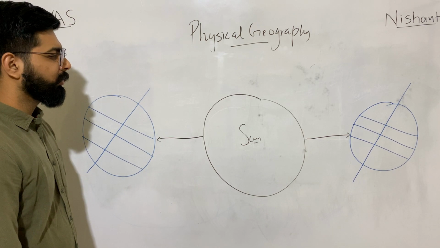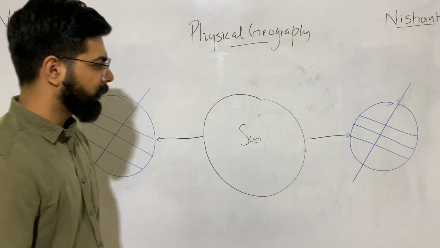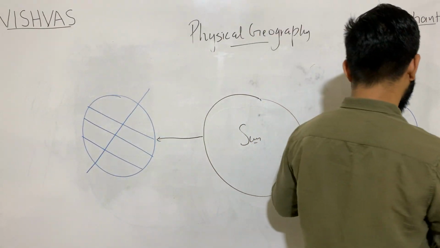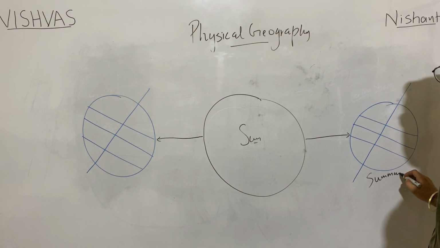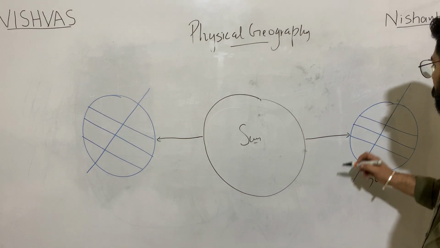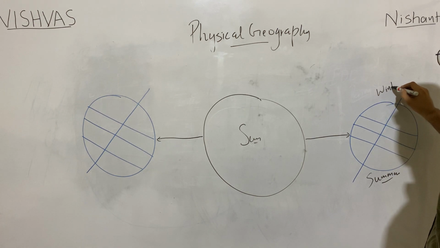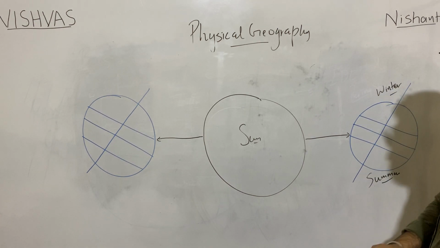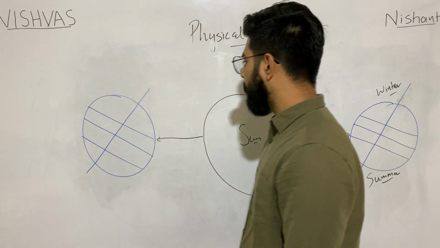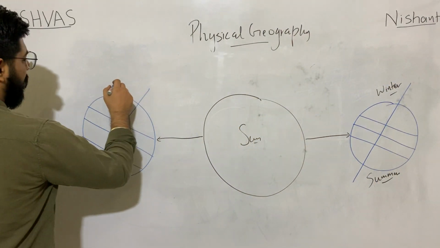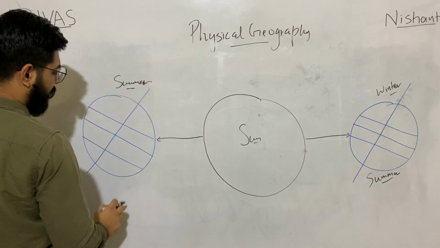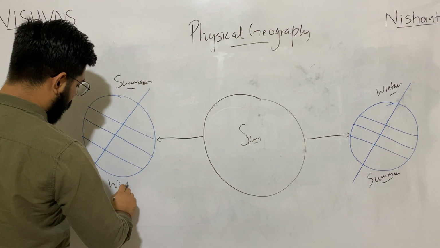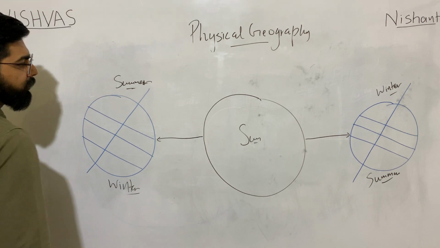What difference does it make? Direct sunlight means summer in the southern hemisphere, winter in the northern hemisphere. Similarly, at this point, summer in the northern hemisphere and winter in the southern hemisphere.